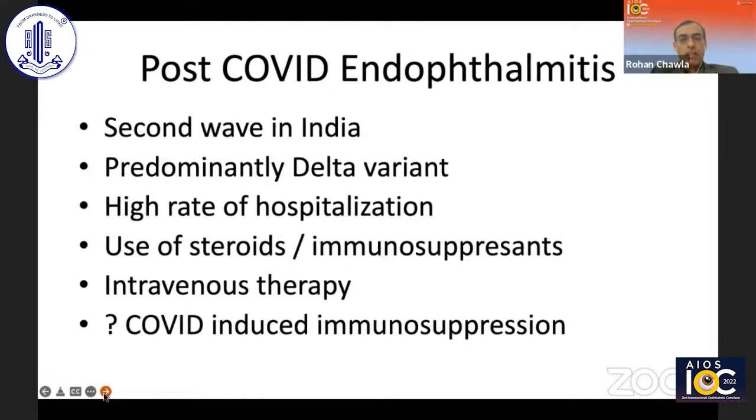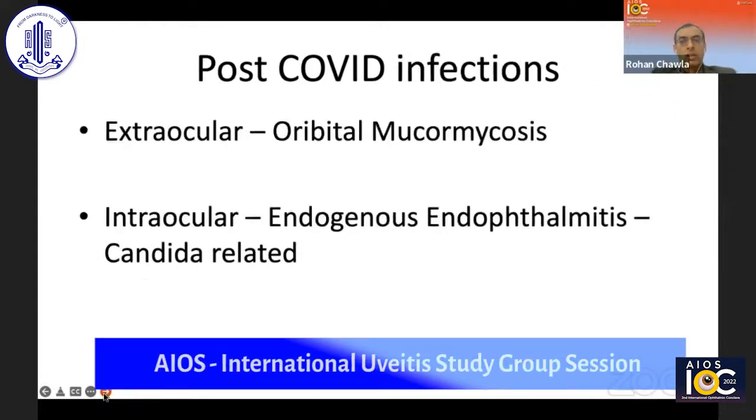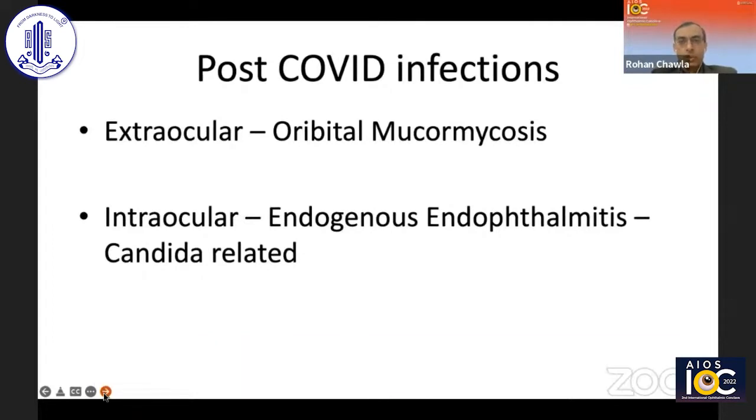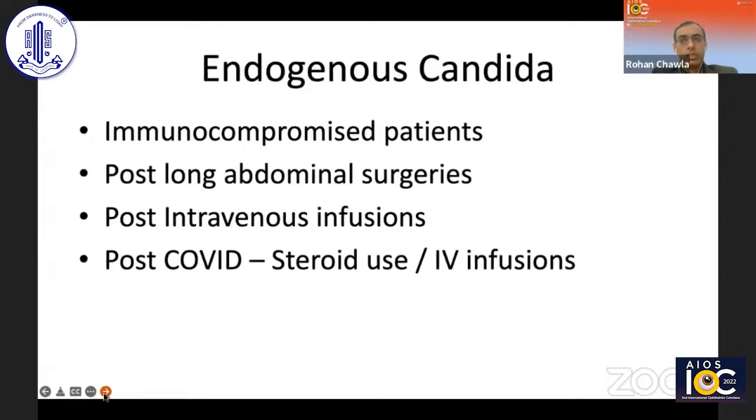During the Delta wave, we had a very high rate of hospitalization, and a lot of patients were put on steroids or even other various immunosuppressants and received various kinds of intravenous therapy. And probably also COVID-induced immunosuppression contributed to these cases of endophthalmitis. So our oculoplasty colleagues were busy managing orbital mucormycosis, which was also really dreadful. But the cases that came to us were more of endogenous endophthalmitis, and most of them we found were related to Candida.